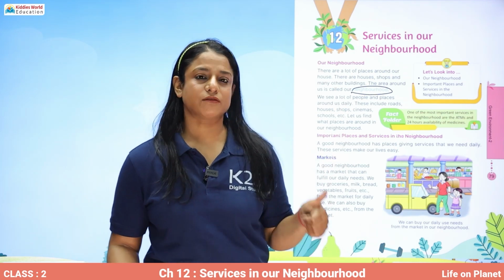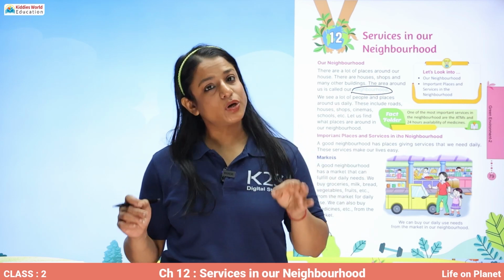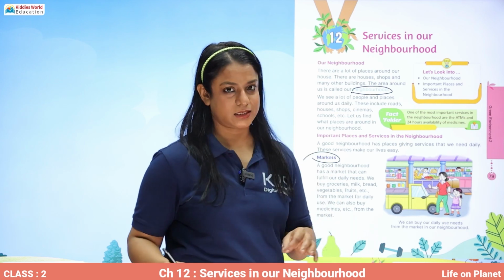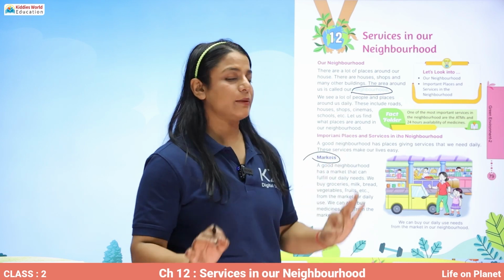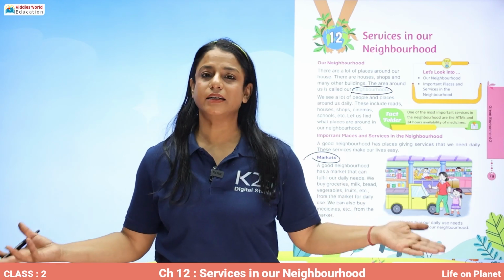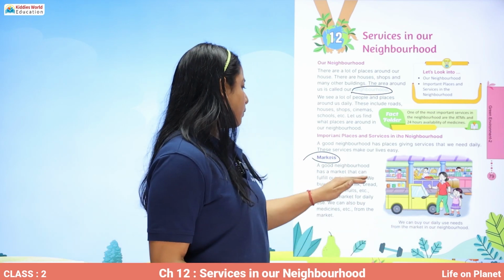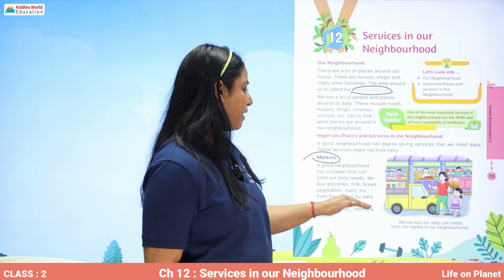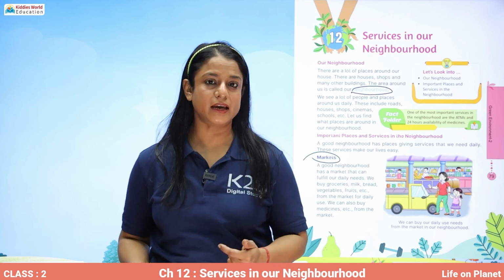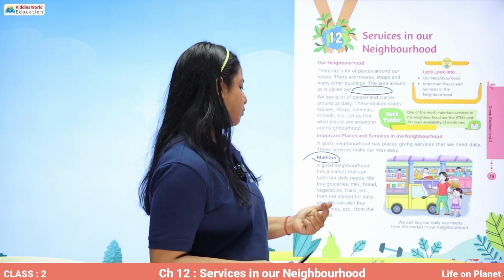So the first and the foremost thing which should be there in our neighborhood are the markets. All right. A good neighborhood has a market that can fulfill our daily needs. We buy groceries, milk, bread, vegetables, fruits, etc. from the market for daily use.